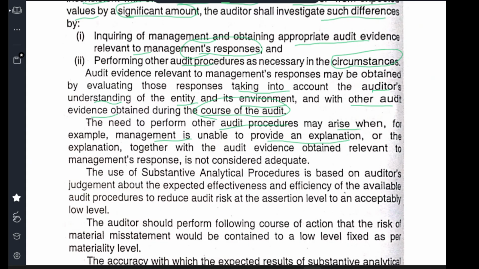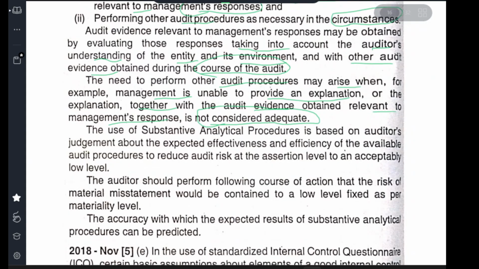We should apply the audit procedure when the explanation, together with the audit evidence obtained relevant to management's response, is not considered adequate. Sometimes you need to do an audit procedure because when you ask a question, management has given an answer, but the answer is not so clear. The answer is not sufficient. There is not sufficient information to clarify your doubts. Then you should do a substantive audit procedure.